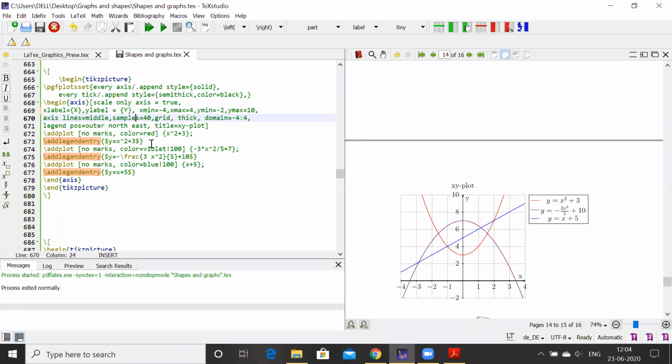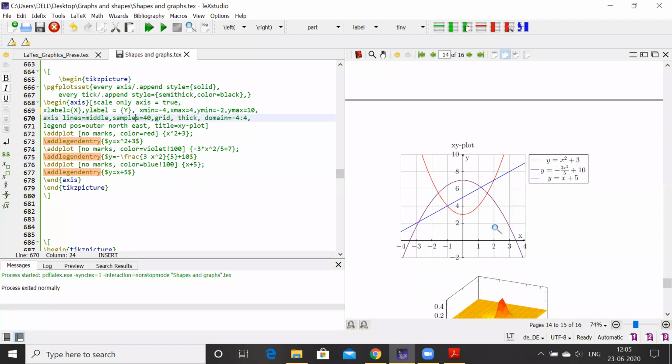Similarly, you can plot other functions like 3 minus 3x square plus 5 plus 10, which is of violet color, and then x plus 5, the straight line, which is of blue color. So this way, these three different functions are plotted in one plot, and it will calculate and give us this kind of graph in LaTeX.